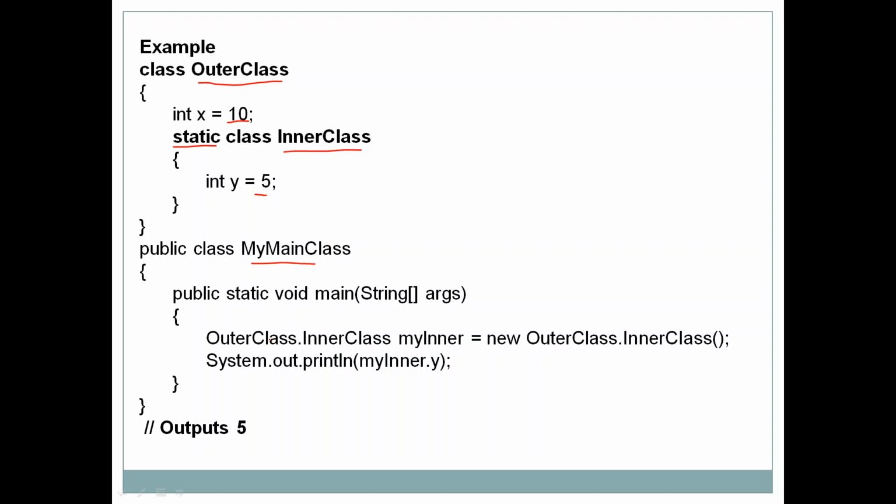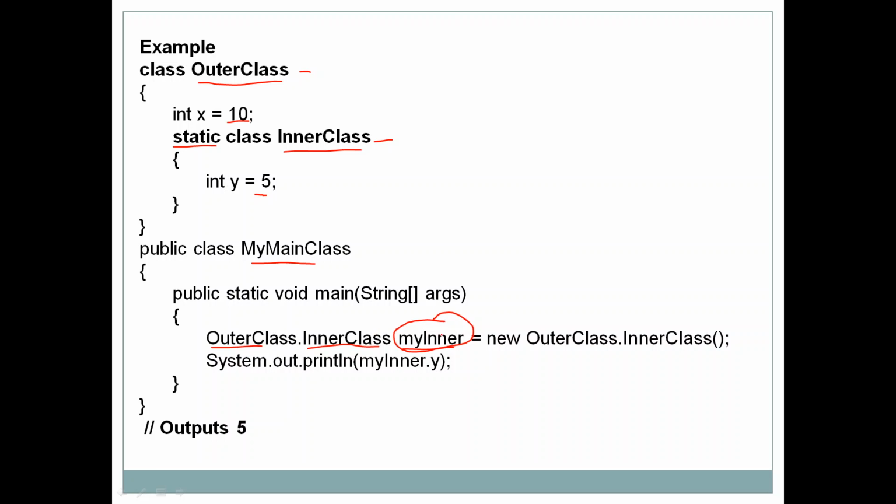Now how can we create an object? The name of the outer class first, dot the name of the inside class, space the name of the object, equals, again the outer dot the inner constructor. So this is how we can create an object of a static nested class.